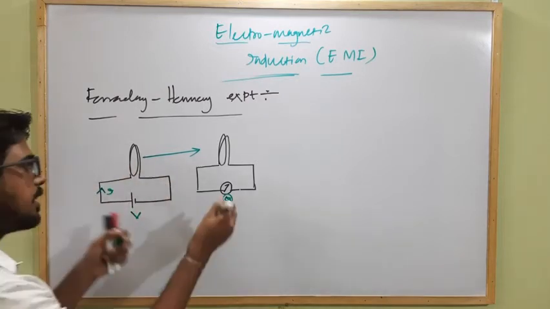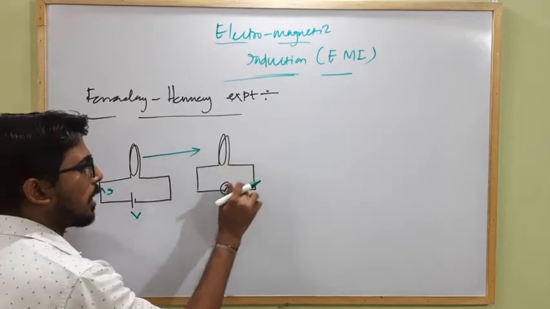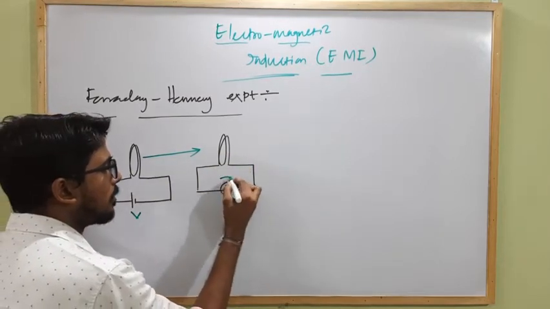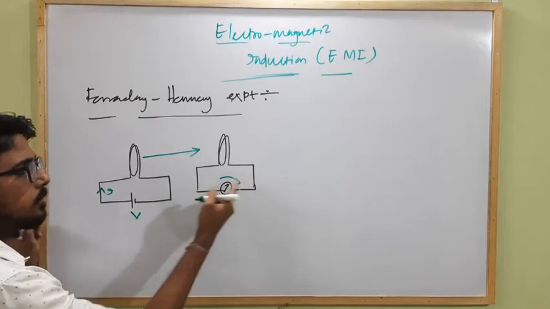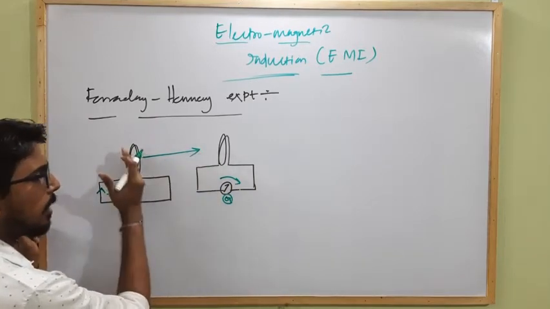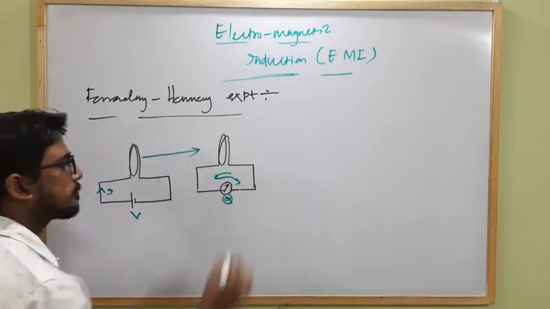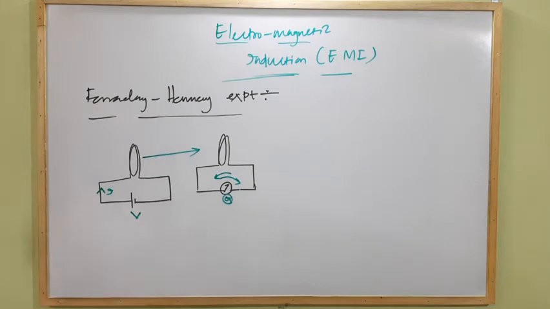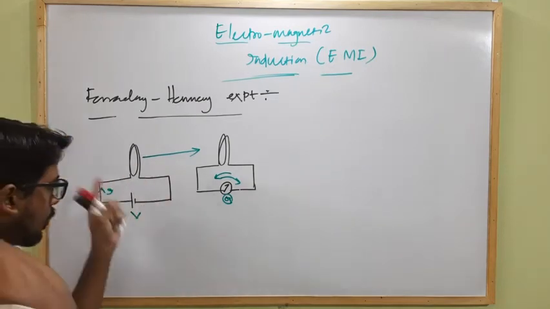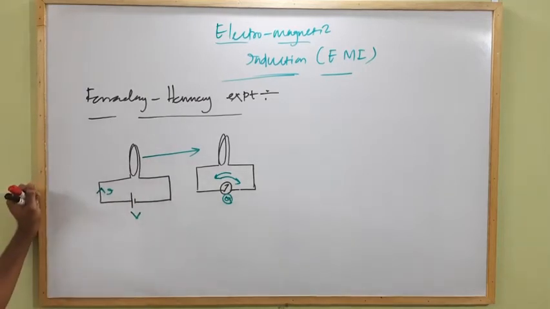That means if initially when the current carrying coil is moving towards the coil which is attached with the galvanometer, the deflection shown by the galvanometer is clockwise, that means towards right, then if finally the current carrying coil is moving away from the galvanometer, the deflection will be opposite, towards left, anti-clockwise. Clear? But when there is no relative motion between these two coils, the galvanometer shows zero deflection.